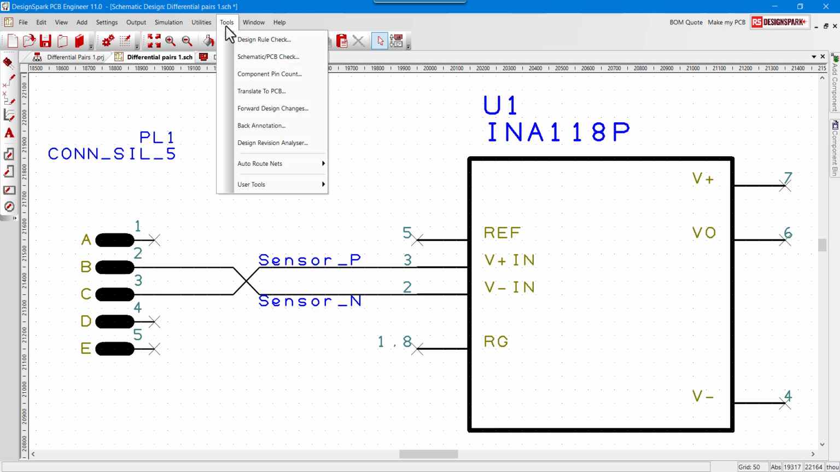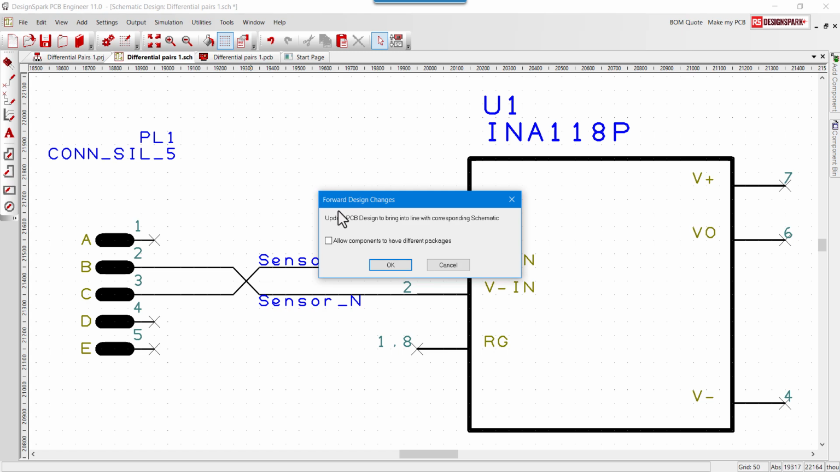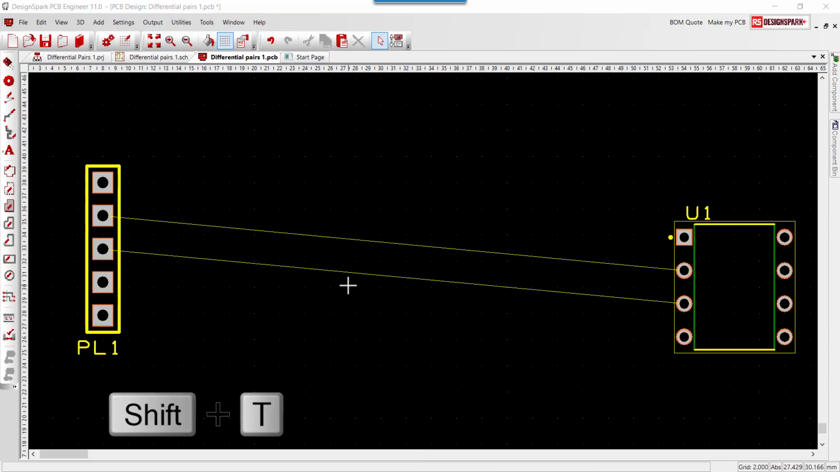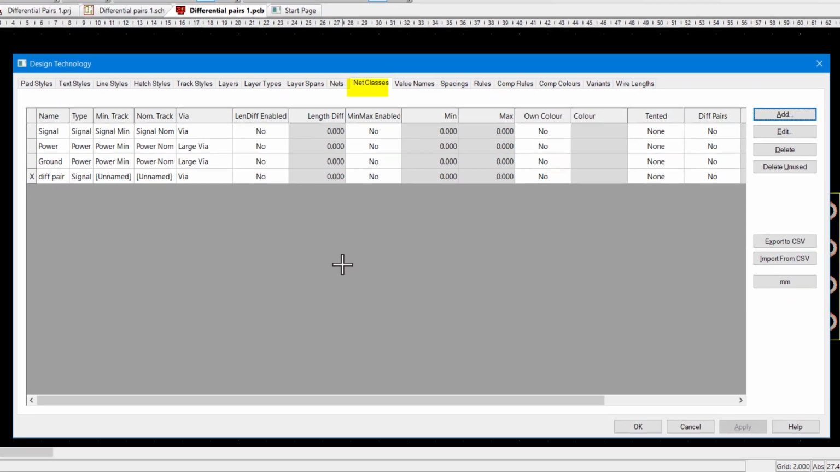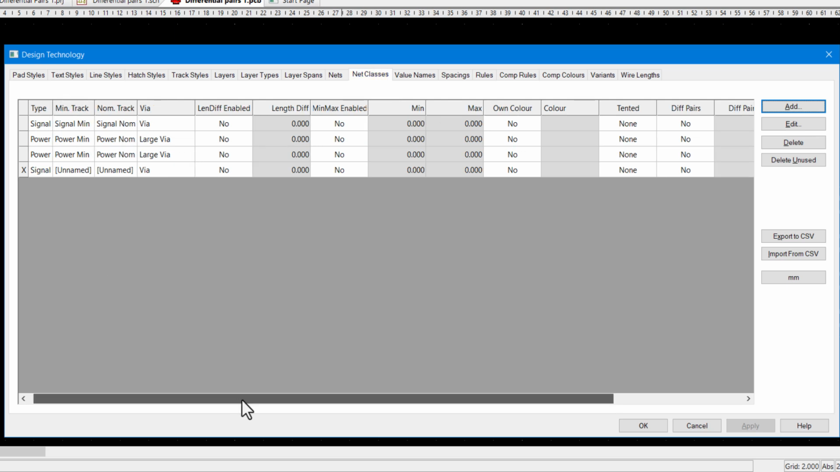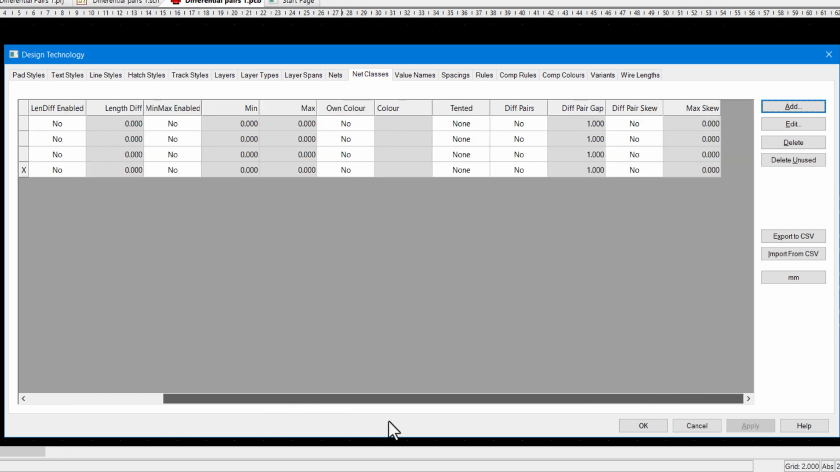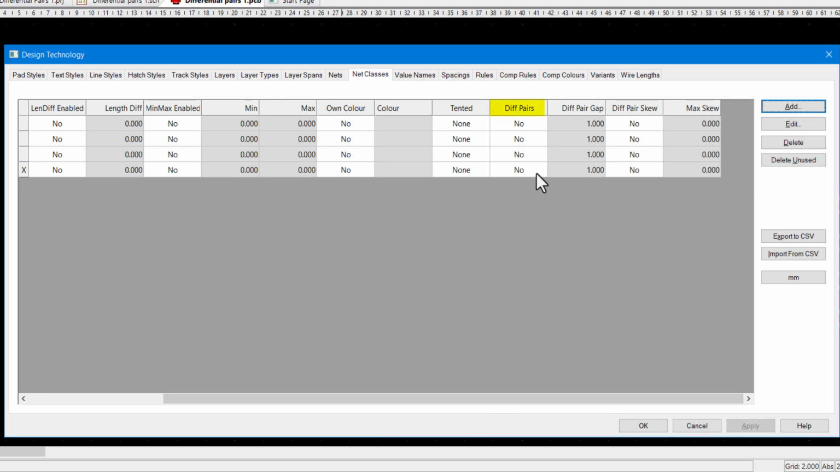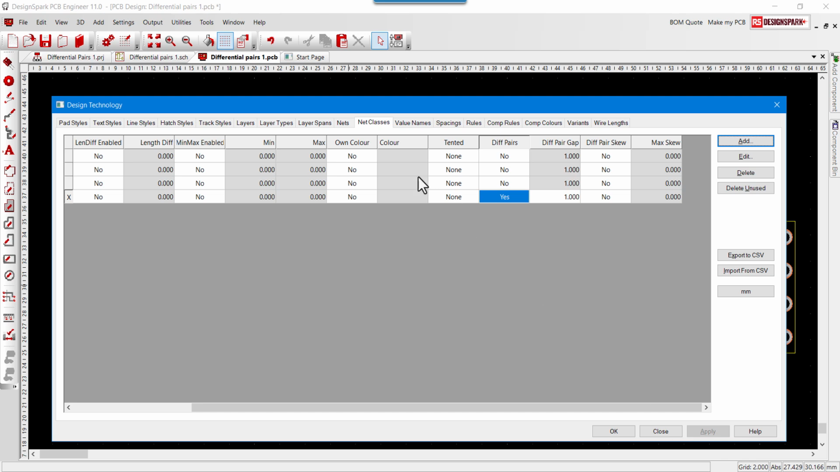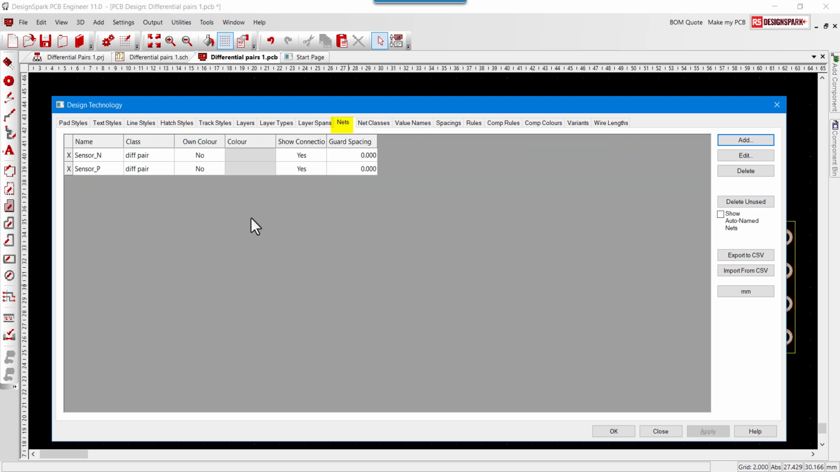Translate or forward the design changes to the PCB. Now launch the design technology, and on the Net Classes tab you will see your differential pair class. There are many options available, but here we simply set the class as a differential pair. On the Nets tab, we show the nets are set to the correct class.